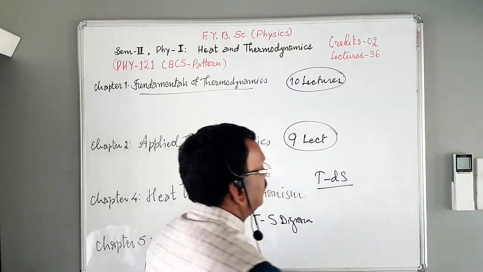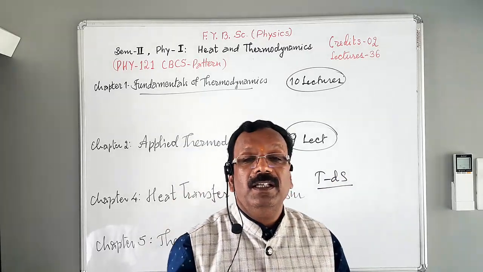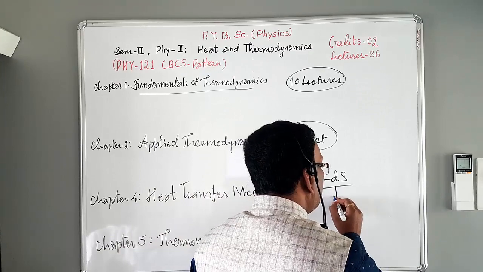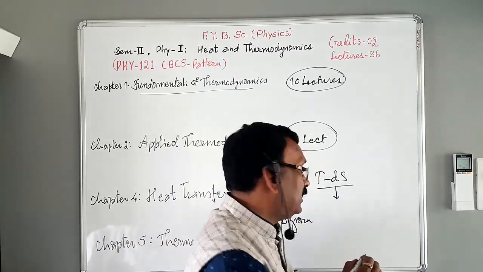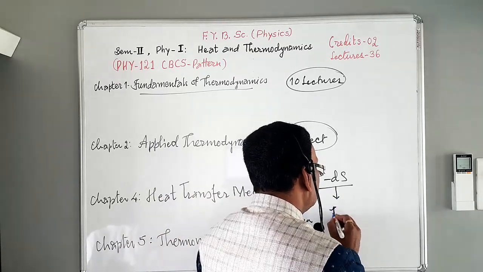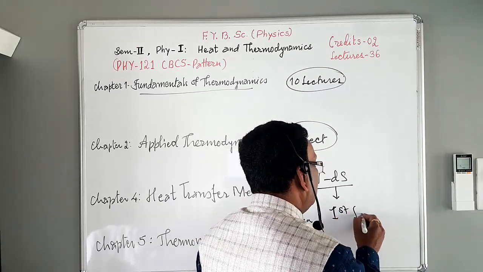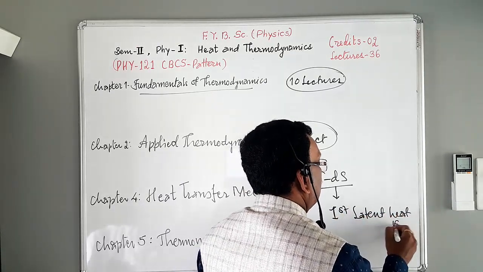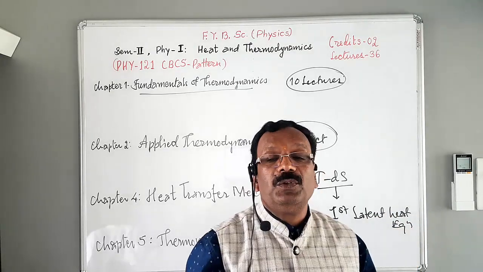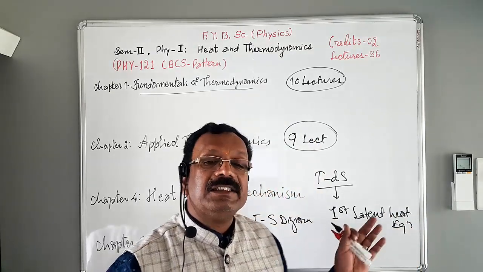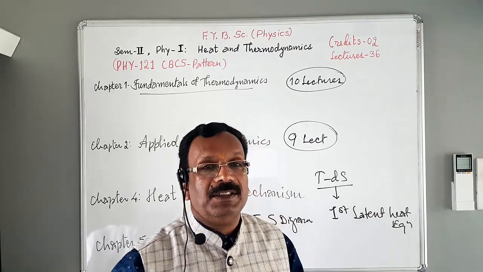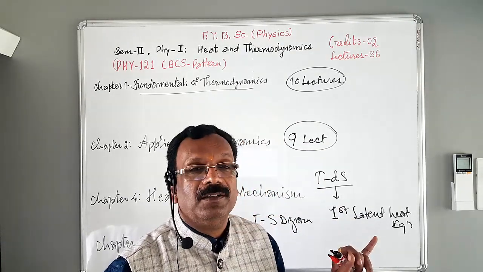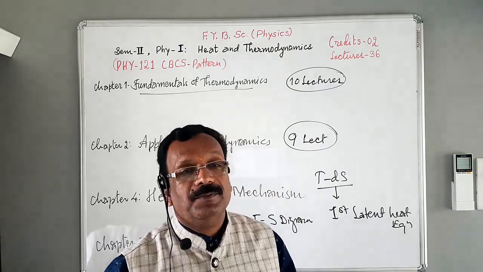There are two equations, the first TdS equation and the second TdS equation. We also have to study the first latent heat equation, which is also known as the Clausius-Clapeyron latent heat equation, which is very important in this chapter.